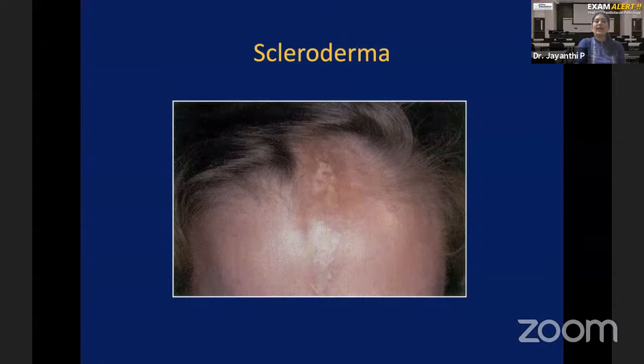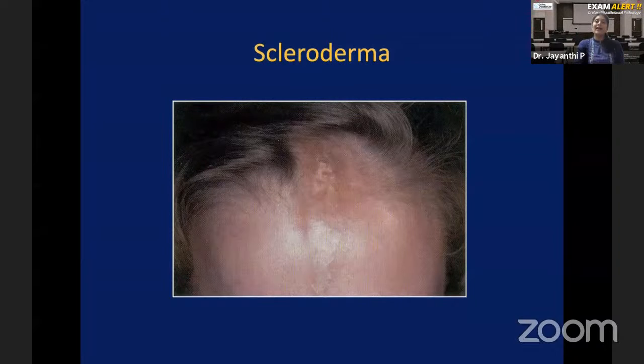Now this looks as if a scar is seen on the forehead. Clinically, when you look at it, you will think that there is some scar on this patient's forehead, right? It looks like that clinically. So this appearance is called coup de sabre. Coup de sabre is a French phrase which means a strike with a sword, which means I take a sword or knife and I hit, and the patient will get a scar there, right?